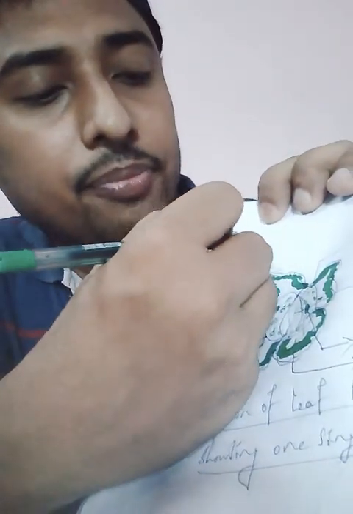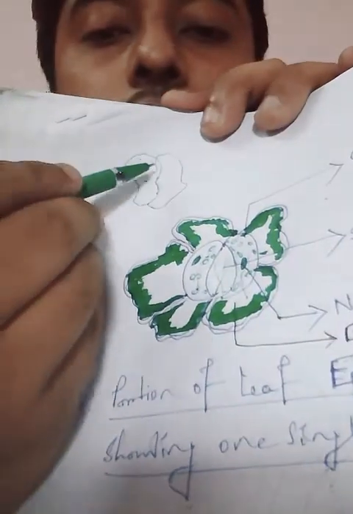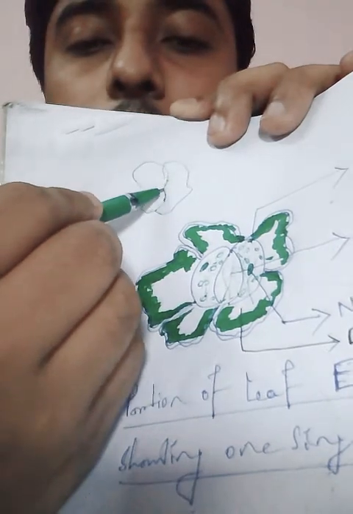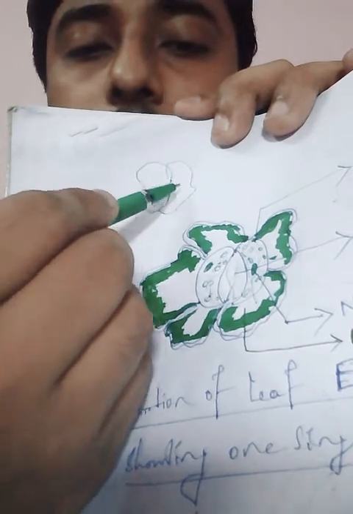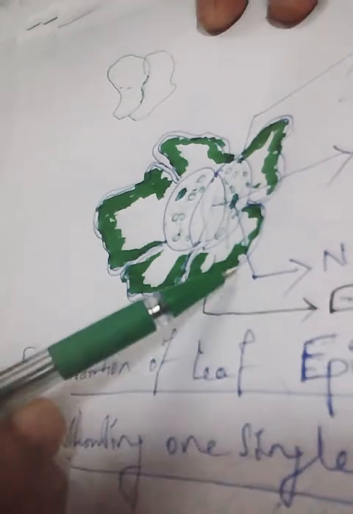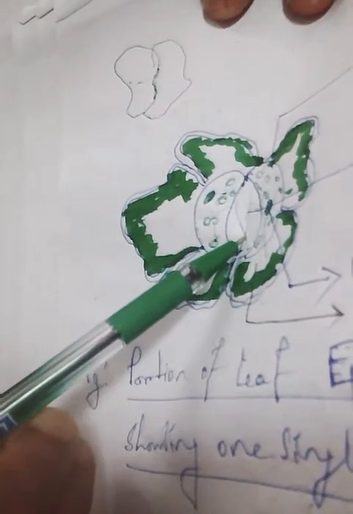The guard cells will have this kind of structure where the stomata are completely closed here. If these two are guard cells, here the stomata are closed. So the water concentration is low in these guard cells, but here the water concentration is very high. As the water concentration is very high, here the stomata are open. So with the help of this structure, when the stomata open, transpiration occurs. It is known as stomatal transpiration.